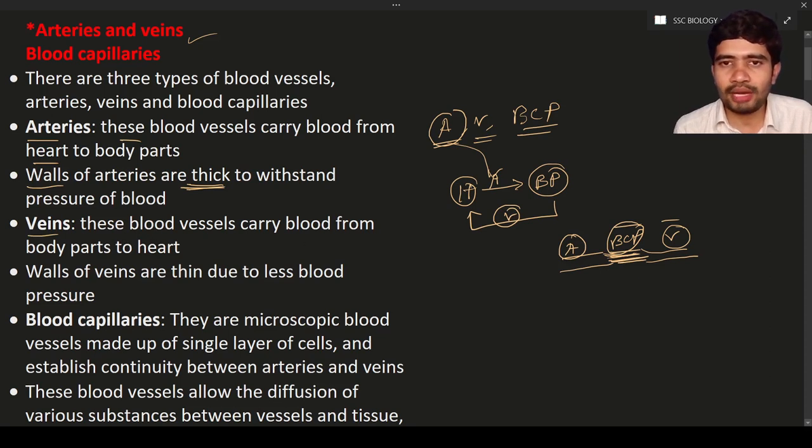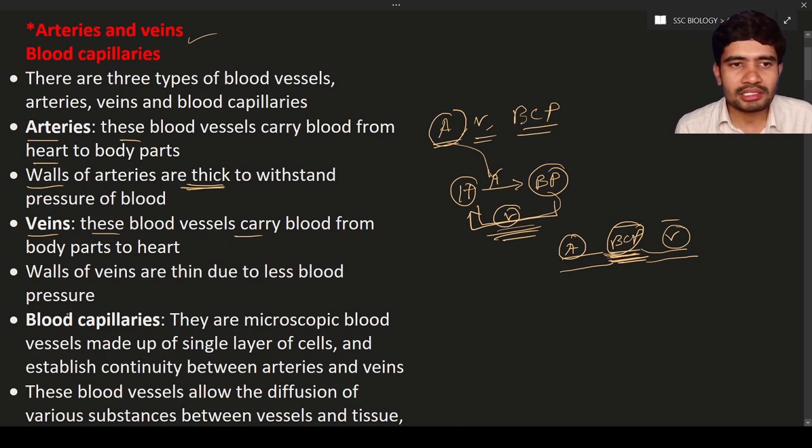The blood is supplied to the body parts from the arteries, and from the body parts it goes through the veins to the heart. During this process, the veins do not experience much pressure. So the walls of the veins are not as thick when compared to the walls of the arteries. These blood vessels carry blood from the body parts to the heart.